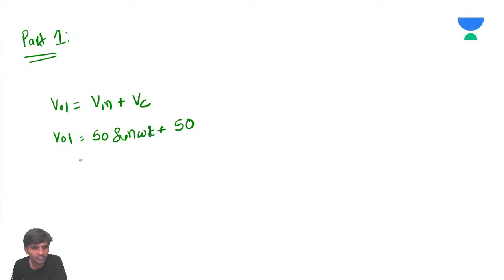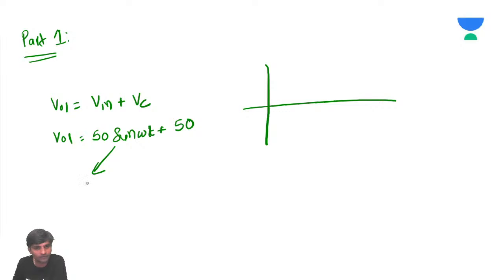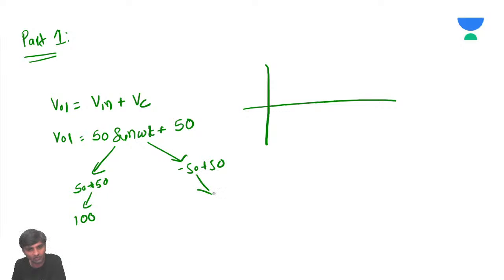So now you can see, it means this is going to be a positive half cycle. What is the peak value of this? This is going to be 50 plus 50, and this is going to be minus 50 plus 50. So the positive peak is going to be 100 volts. Are you getting what I'm saying?